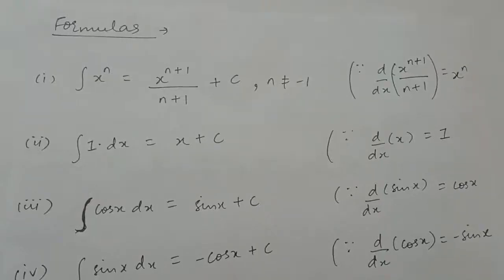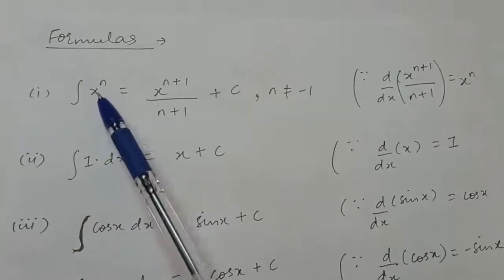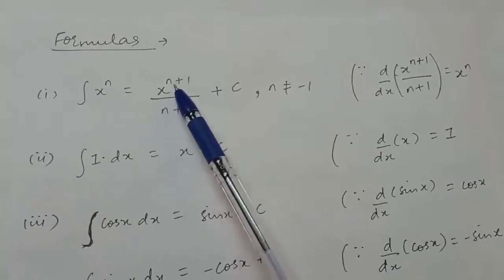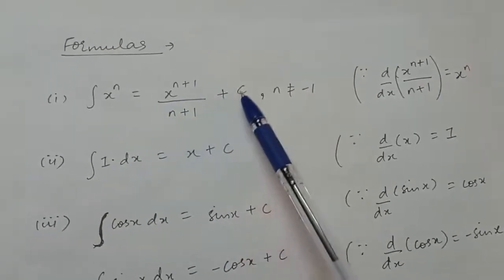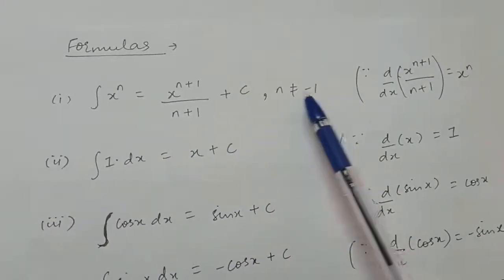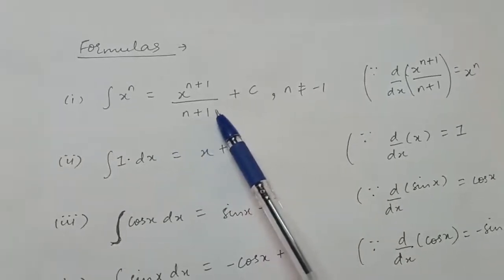Now see the formulas of integration. The first is integration of x raised to the power n is equal to x raised to the power n plus 1 upon n plus 1, plus c, where n is not equal to minus 1, right? Otherwise this will become minus 1 plus 1, which is 0, in the denominator.